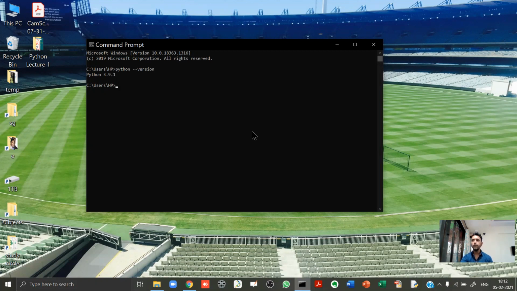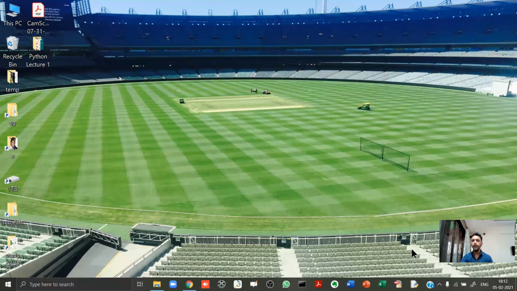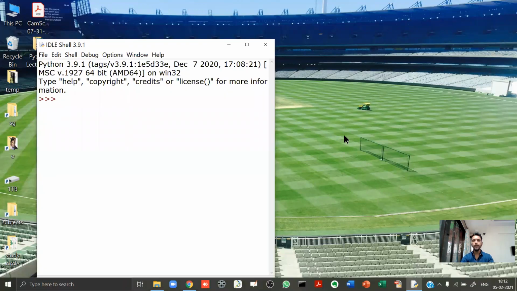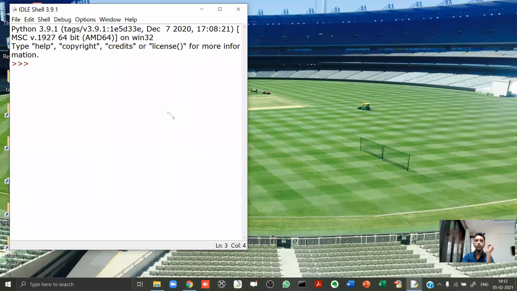So we spoke about pip, we spoke about the CMD. All right. Now, let's go to the Python shell again. I'll go to the taskbar and I'll open this. Now, before I start programming over here, I want to show you some hacks. I repeat, I want to show you some hacks.